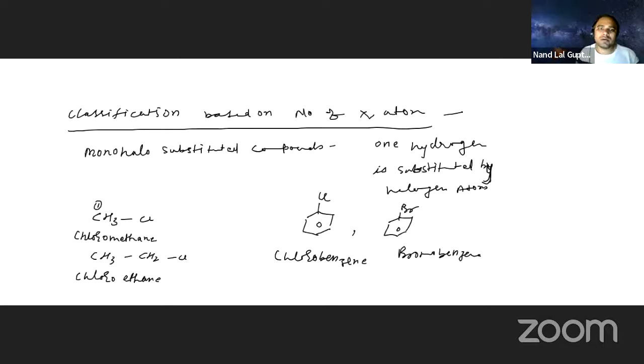Now, if I try to write here dihalo substituted, this is the dihalo substituted. So at the place of 1, here is the 2. Two hydrogen atoms are substituted by halogen atoms. So what example should come, that we are going to write here.